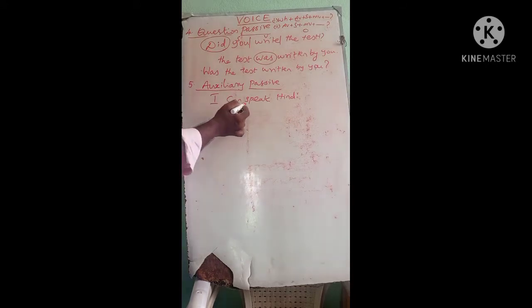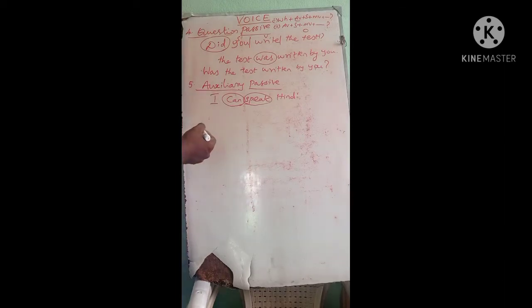See here, the main verb is as it is, with no additional yes or es or en like that. The main verb is in the first form. Here we have an auxiliary, that is a modal. How do we change this type of sentence? This is an auxiliary passive.